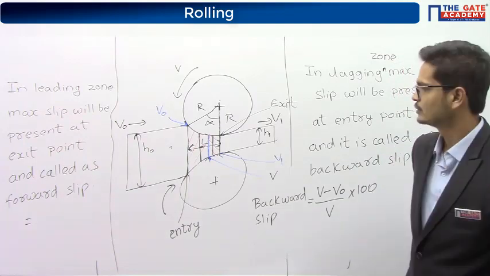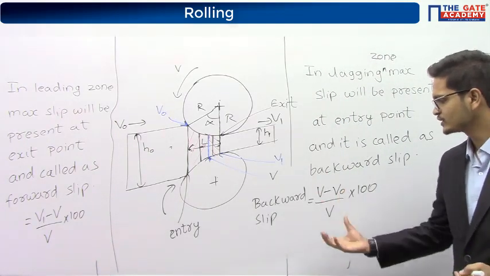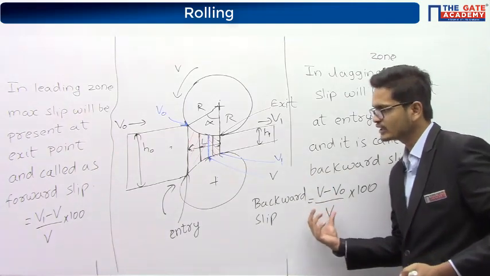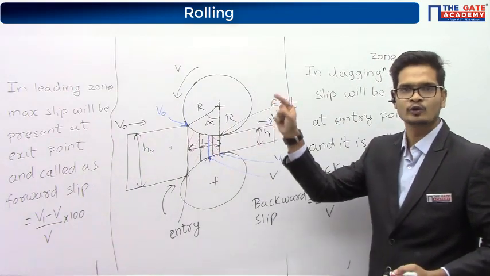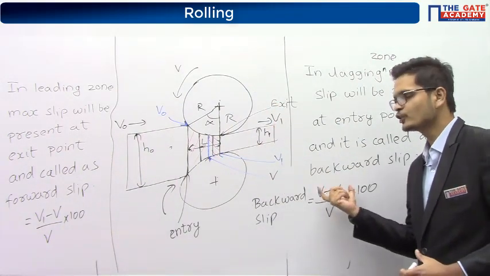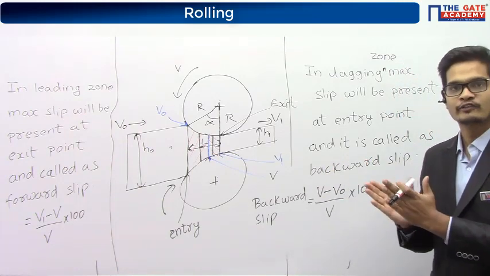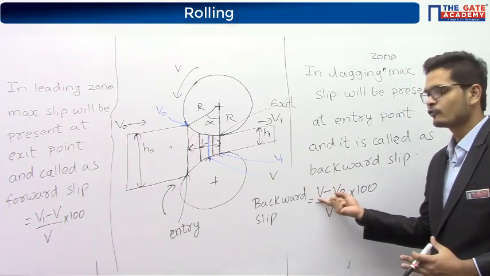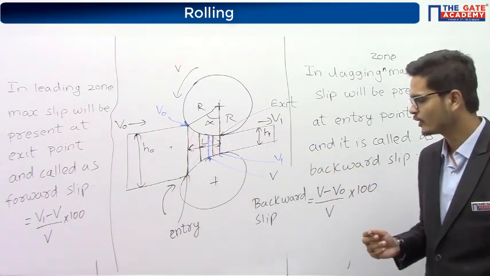Okay, then we have forward slip. One way of memorizing this is, in both the cases, in the denominator we have the roller velocity, and in the numerator we have the positive value. For getting positive, we always subtract the smaller value from the bigger value.